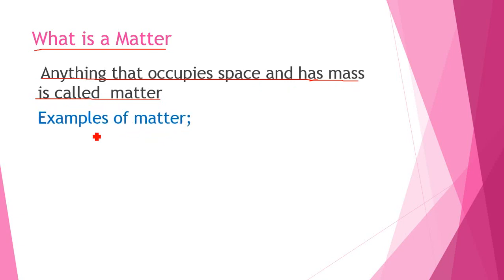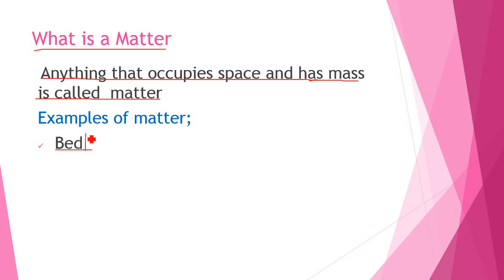So examples of matter are bed. Bed is also a matter because it can occupy space and it also has mass.